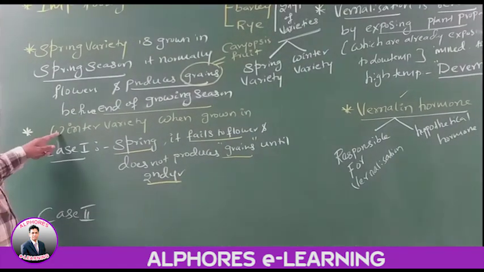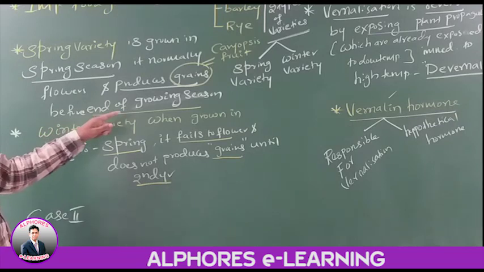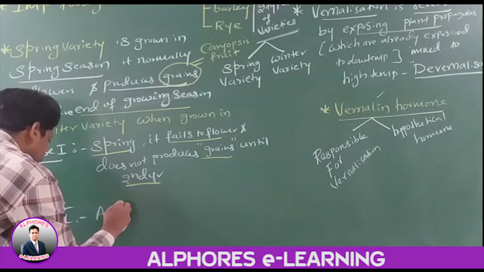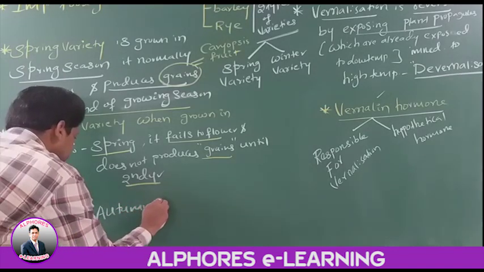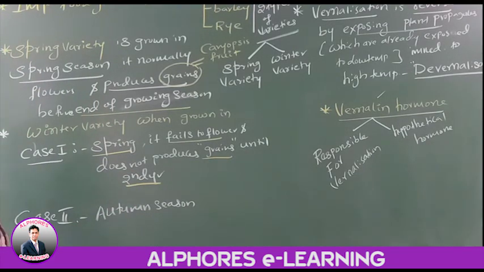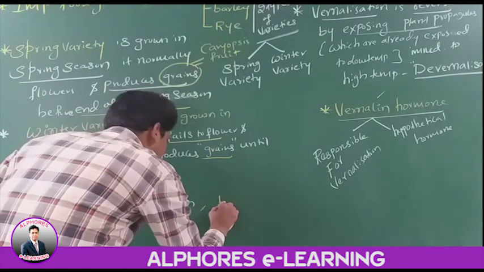We are taking winter variety and trying to grow it in autumn season. When winter variety is grown in autumn season, what happens? It undergoes vernalization in winter.